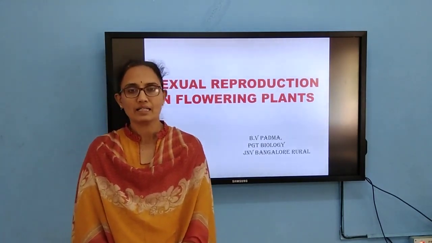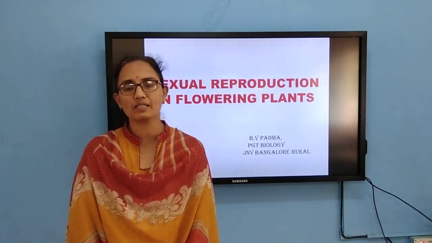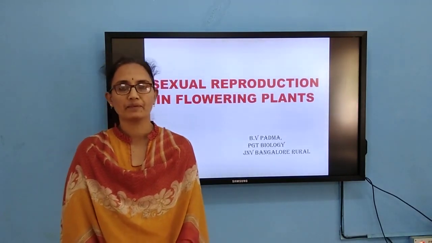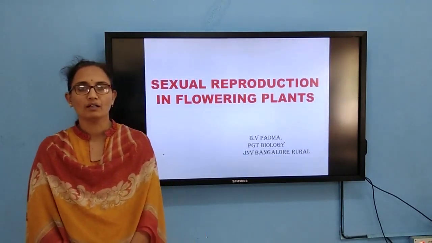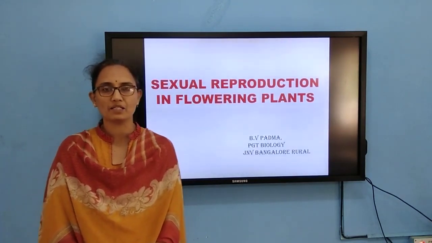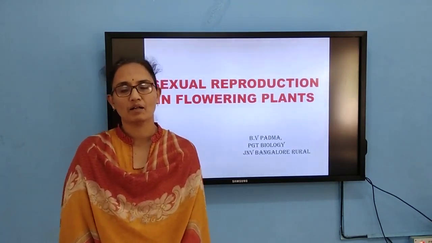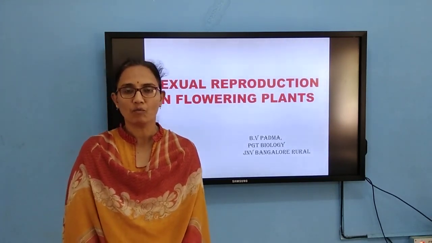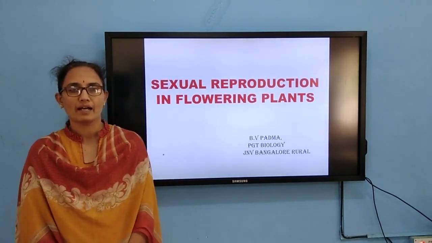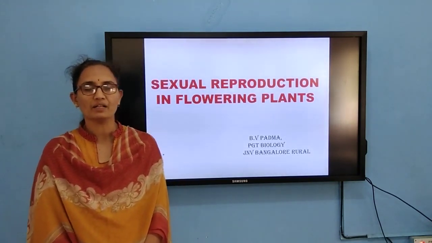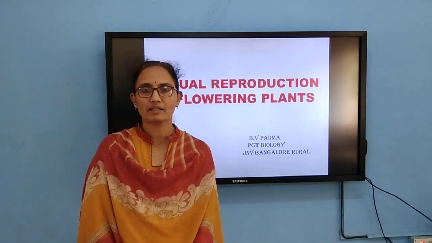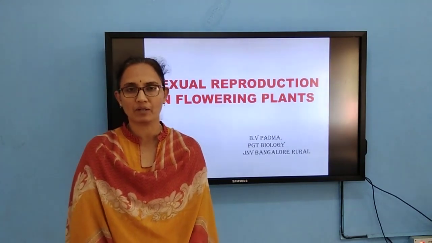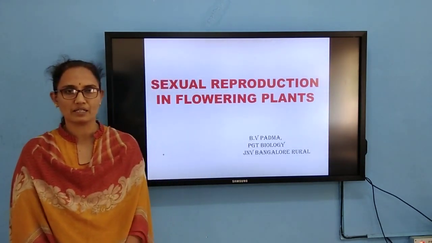In this lesson you are going to learn about microsporogenesis, megasporogenesis, the structure of the pollen grain, the structure of the ovule, how pollination takes place, and, in the case of flowers which are pollinated by wind, what the adaptations are, etc. And also the pre-fertilization events. Under pre-fertilization events you are going to learn about gametogenesis, that is nothing but microsporogenesis and megasporogenesis.